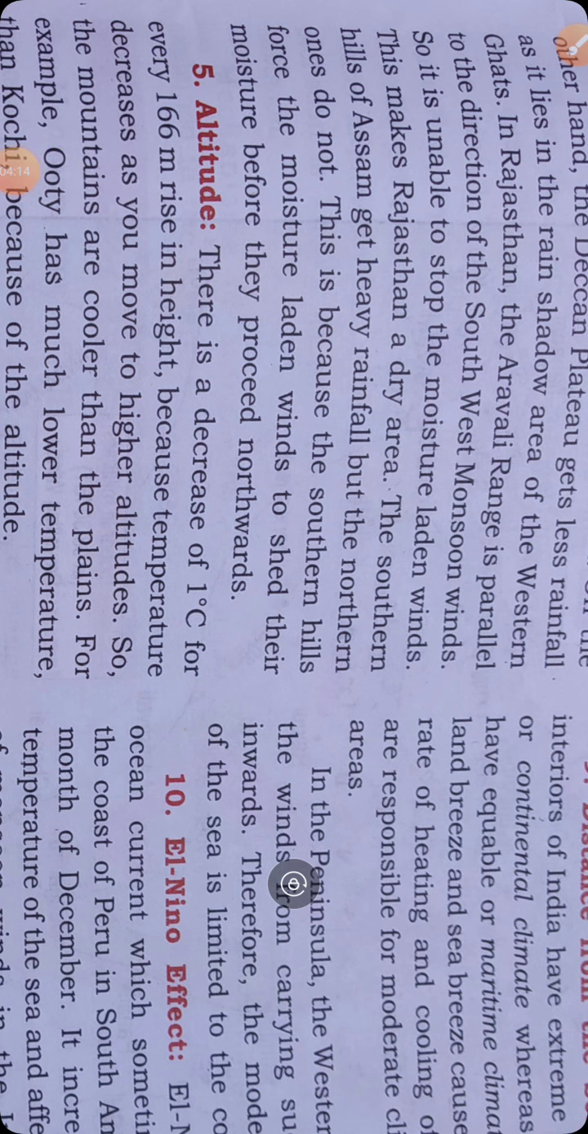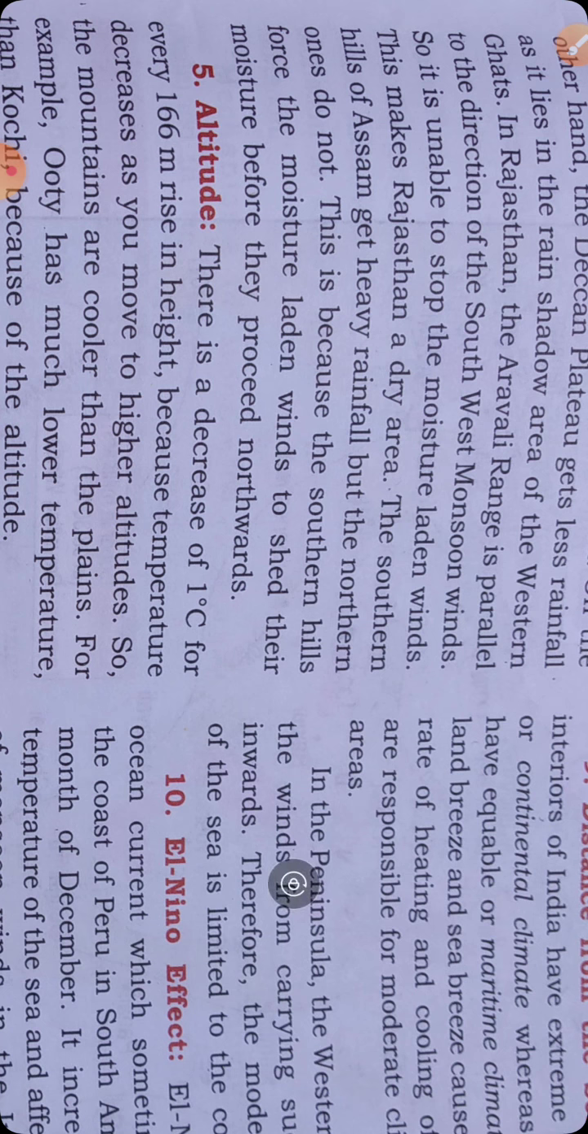In Rajasthan, the Aravalli range is parallel to the direction of the southwest monsoon winds. You know very well. So it is unable to stop the moisture-laden wind, which makes Rajasthan a dry area. The southern hills of Assam get heavy rainfall, but the northern do not. This is because the southern hills force the moisture-laden winds to shed their moisture before they proceed northwards. This is what varied relief we have.